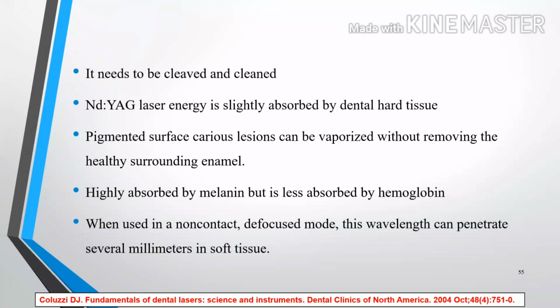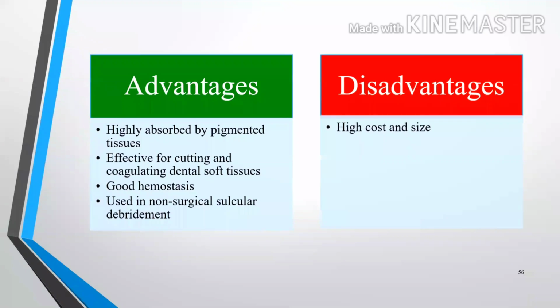The Nd:YAG laser is absorbed by melanin, but less absorbed by hemoglobin. The delivery is in non-contact focused mode, and it penetrates several millimeters into soft tissue. So it can be used as a soft tissue laser.